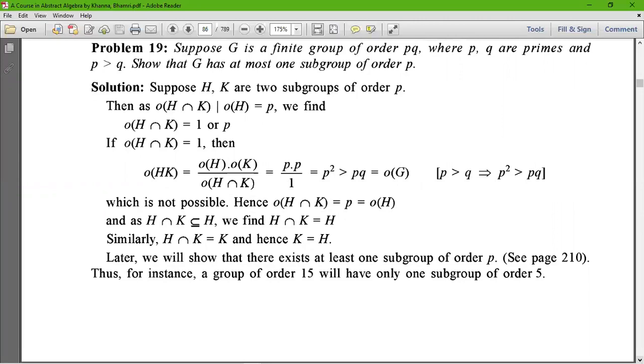Then we have to show that G has at most one subgroup of order P.